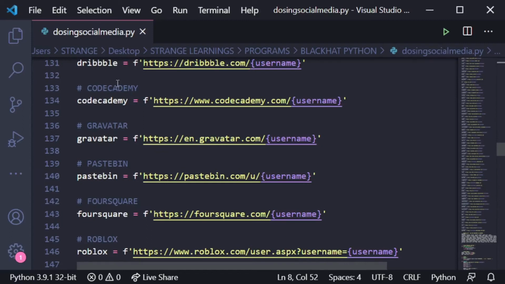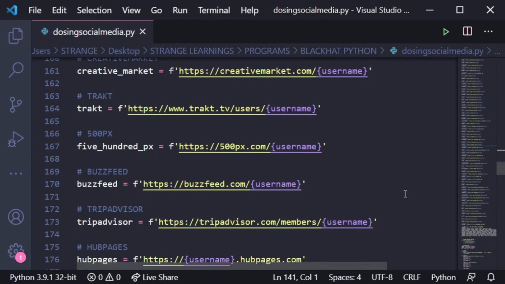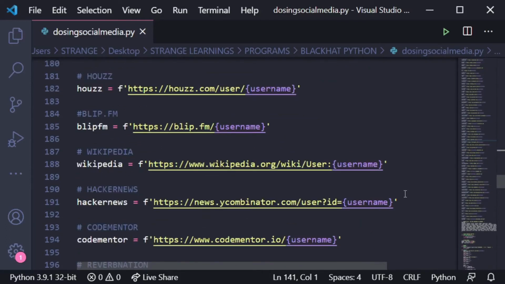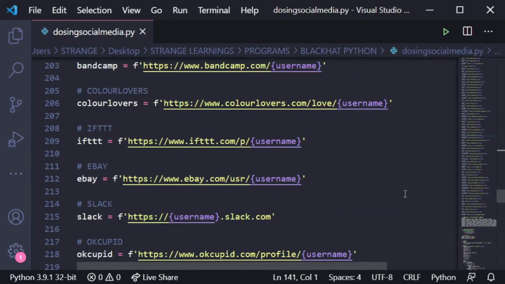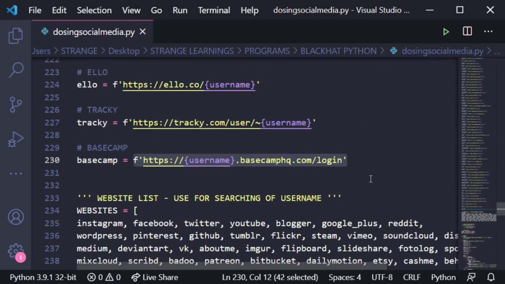It also includes Codecademy, Pastebin, HubPages and CodeMentor. You can add more if you want to. You must check how the URL of the website works, whether it's using mid terms or end terms.